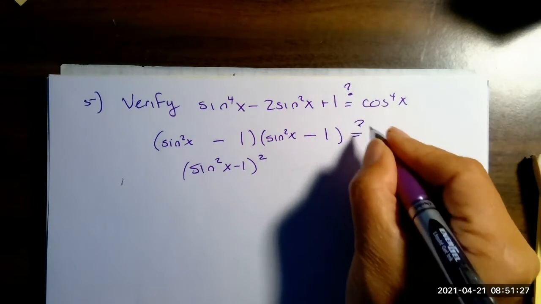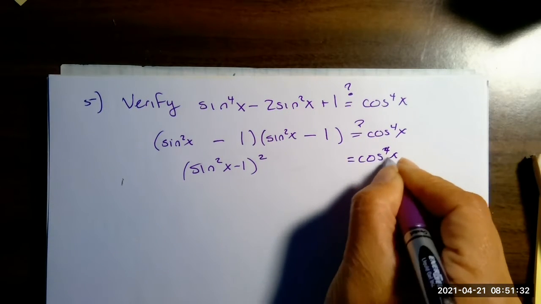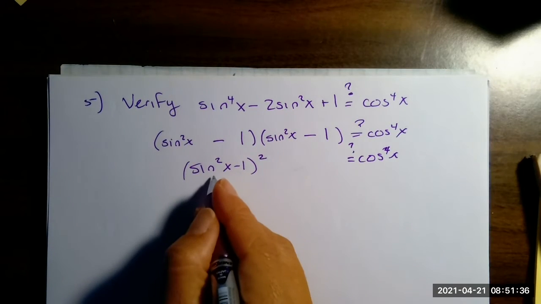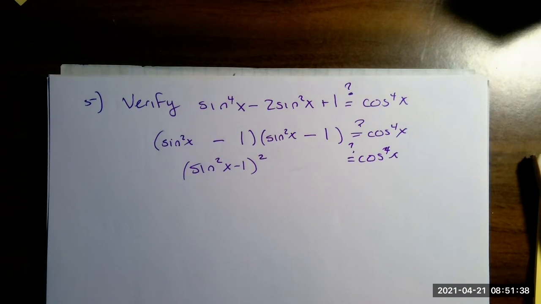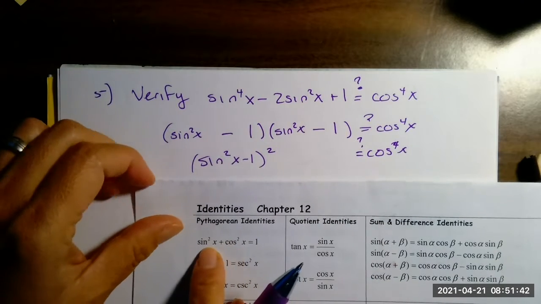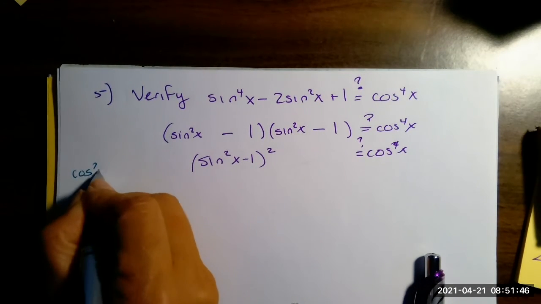So again, I'm still wondering, does this equal this right here? Whenever I see a sine squared, I should be thinking Pythagorean identity. So what I can do is take this, I'm going to do it in another color, and I have a little sidebar over here.